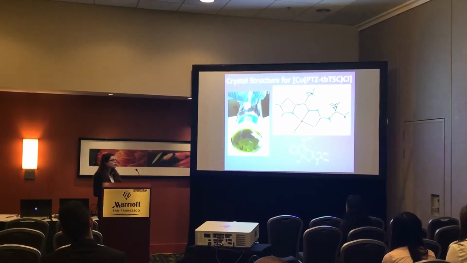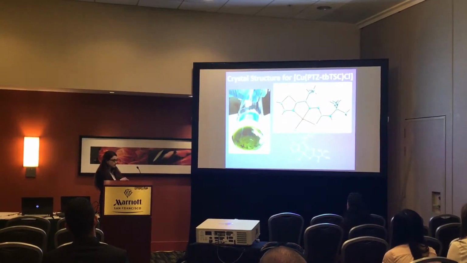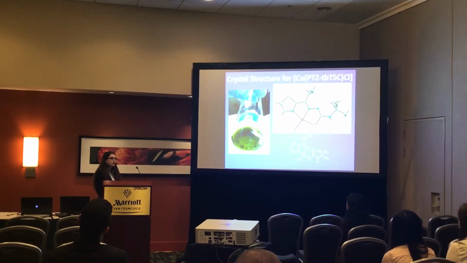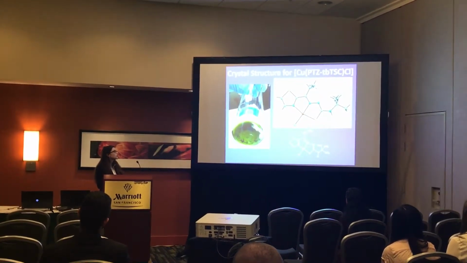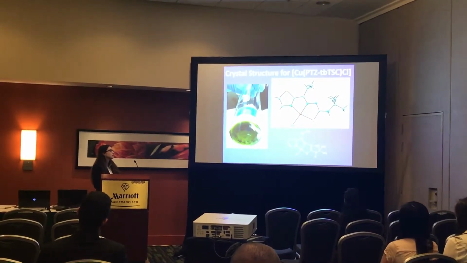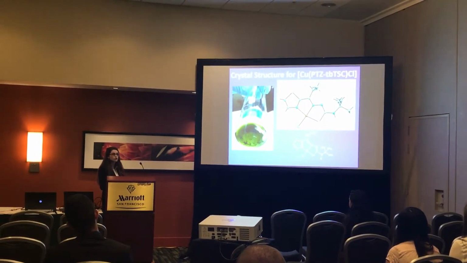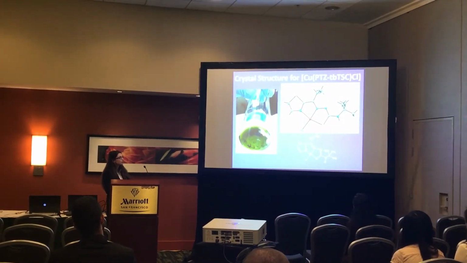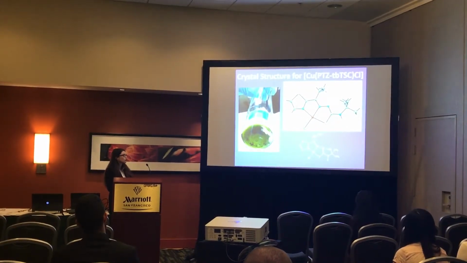We stuck it in the freezer over fall break, which was for about 5 days. And when we came back and pulled it out, we saw these very, very large crystals here in the bottom. We then sent this off to the University of Alabama, who came up with a crystal structure for us. What we found is that although copper typically likes to be in an octahedral shape, because of the nature of our thiosemicarbazones, it actually forms a square planar structure. Down here's the ChemDraw structure that you can see, and it did confirm what we were expecting to find in our propionyl thiazole tert-butyl copper complex.